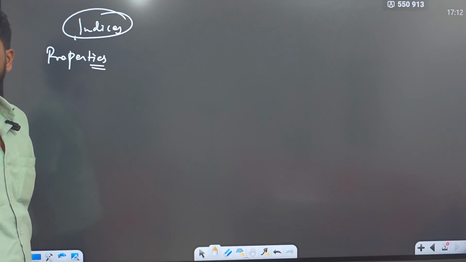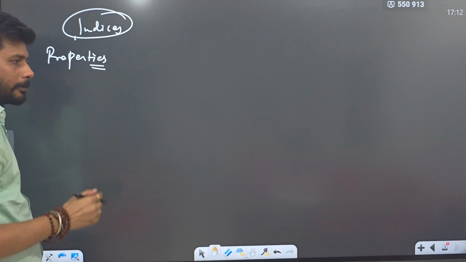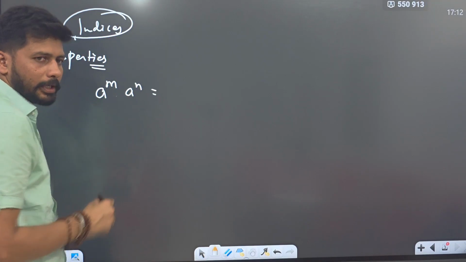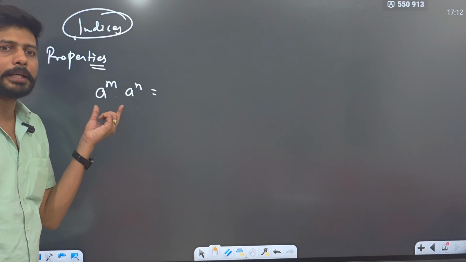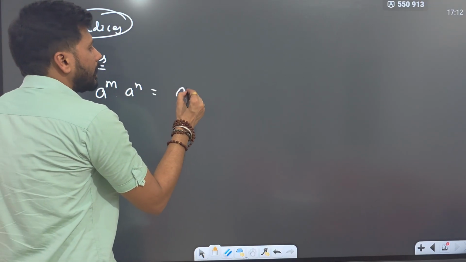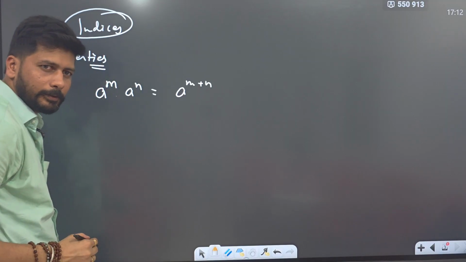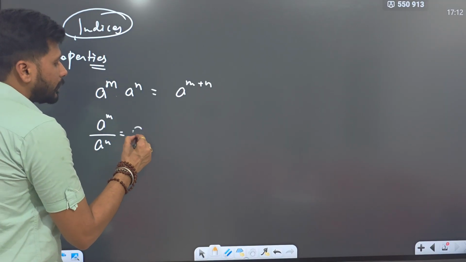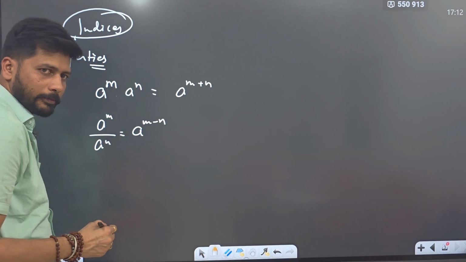What are the properties of indices? Indices means power. Suppose you have a raised to the power m into a raised to the power n. When the bases are equal and they are multiplied, then their powers get added. When the bases are equal and the numbers are divided, then the powers get subtracted.